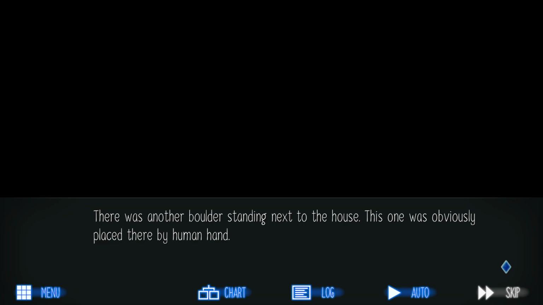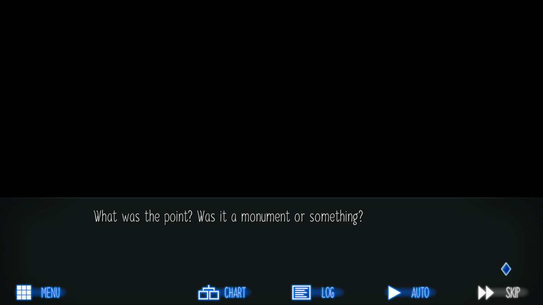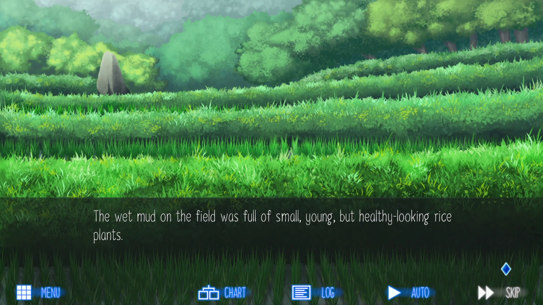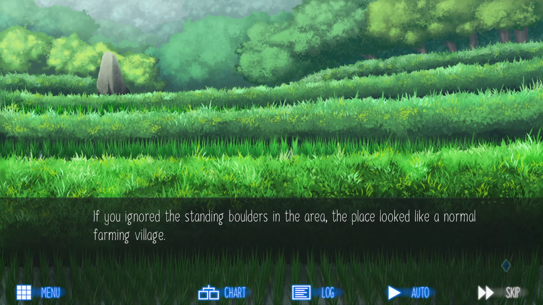There was another boulder standing next to the house. This one was obviously placed there by human hand. What was the point? Was it a monument or something? The footprints continued into the field. The wet mud on the field was full of small, young, but healthy-looking rice plants. If you ignored the standing boulders in the area, the place looked like a normal farming village.